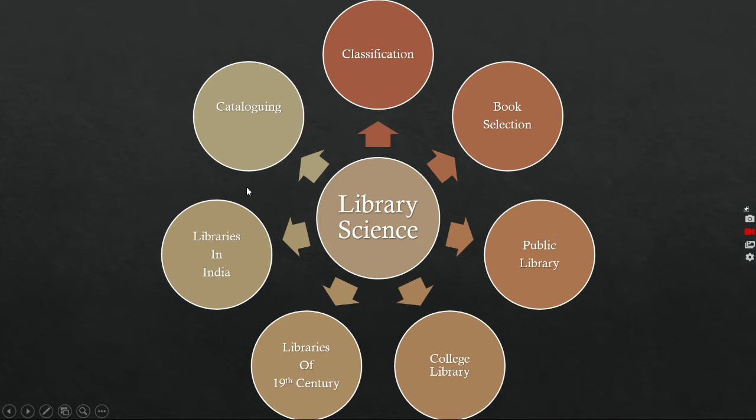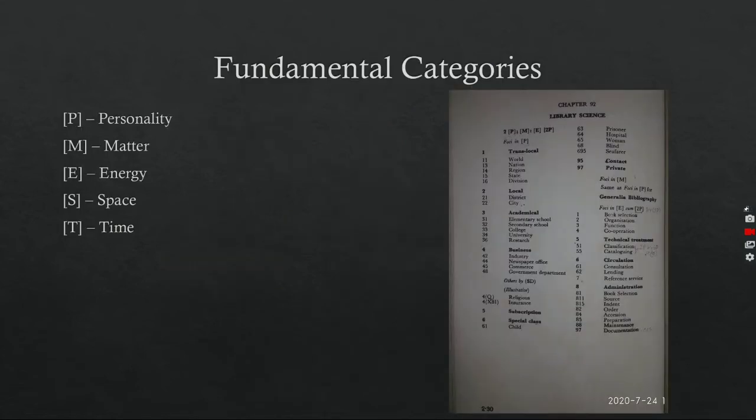All of these are isolate ideas, and all of them are categorized into 5 categories. These 5 categories are called the 5 fundamental categories of colon classification.